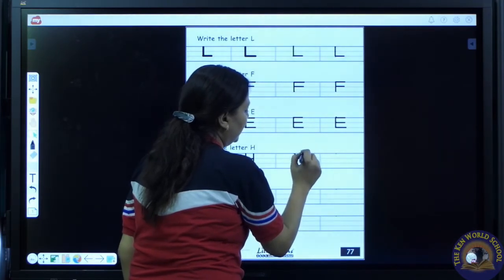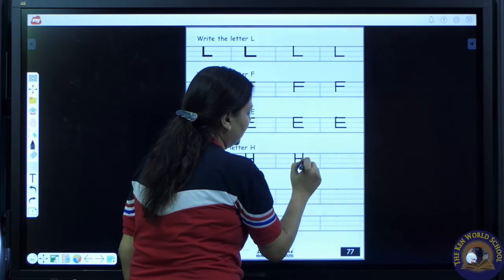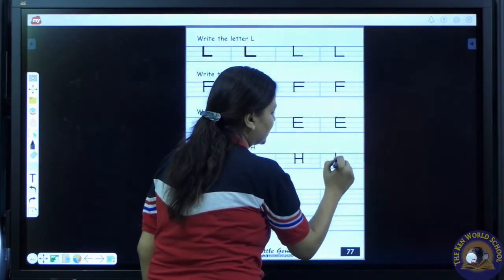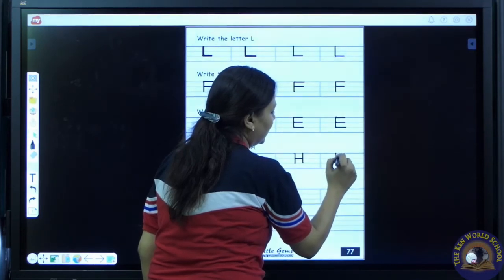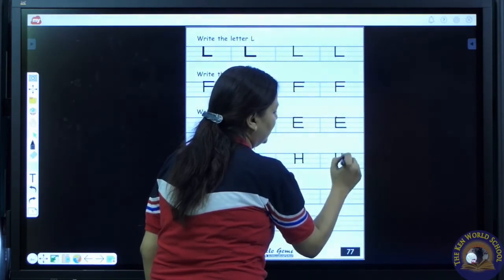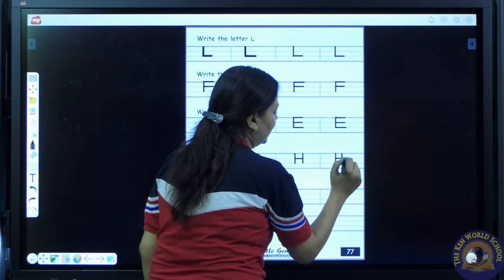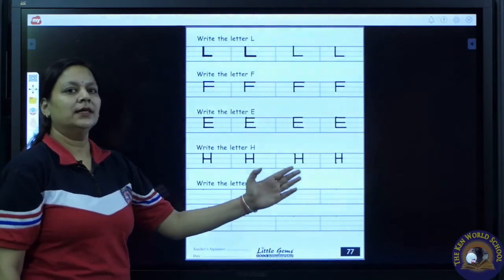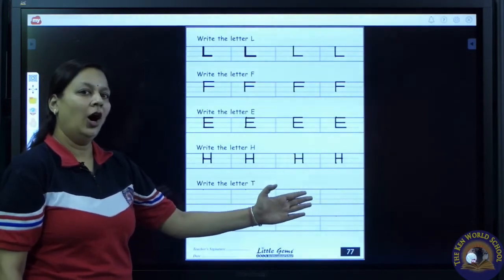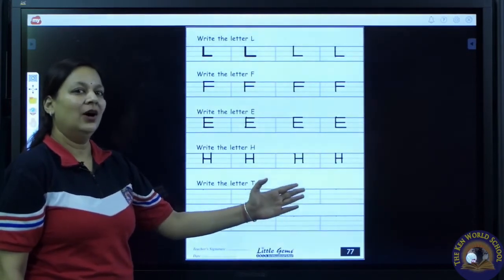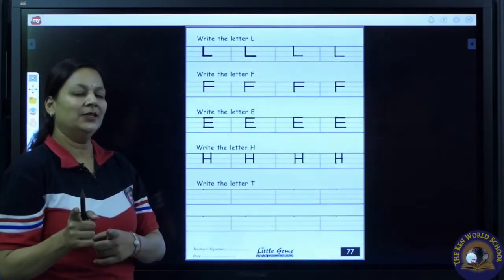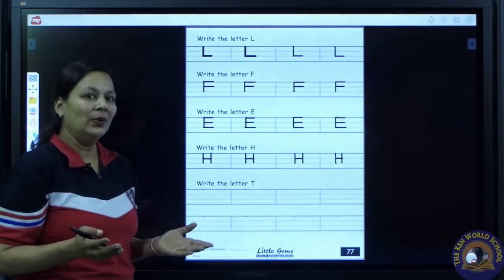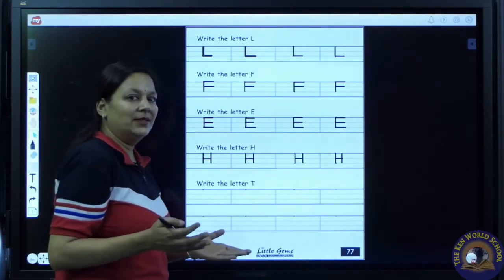Draw a standing line, one sleeping line on the middle line, one more standing line. H. Draw a standing line, sleeping line, one more standing line. H. H says H as in horse. H as in horse. Now it's your turn to complete letter H. Very good. Excellent students.